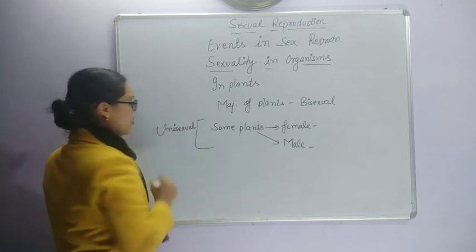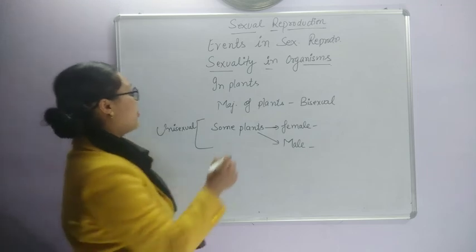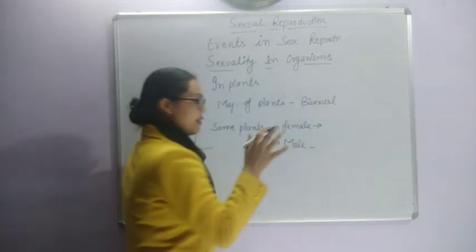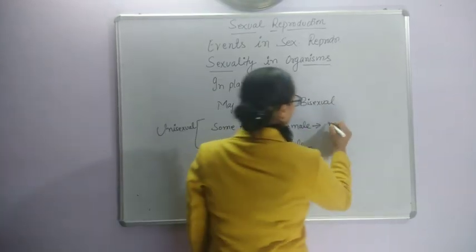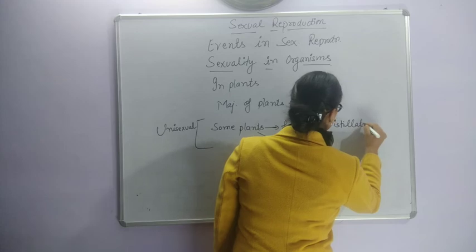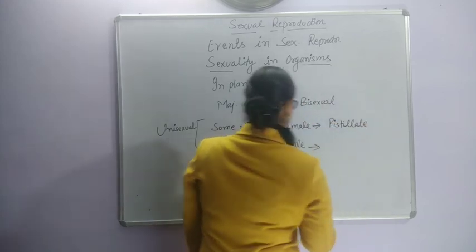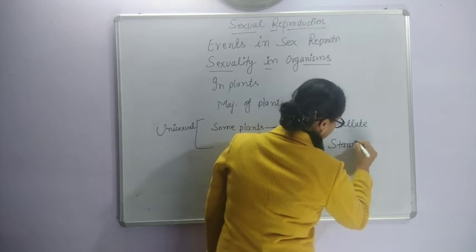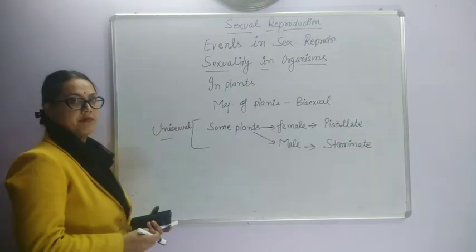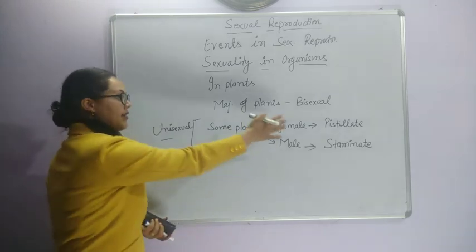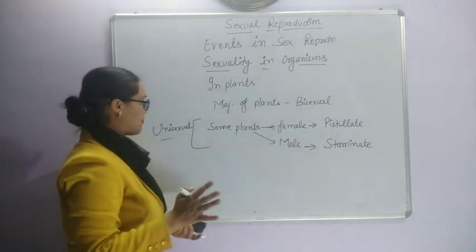Plants which have only female flowers are known as pistillate, and plants which have only male flowers are known as staminate. These unisexual plants have male and female plants separate.